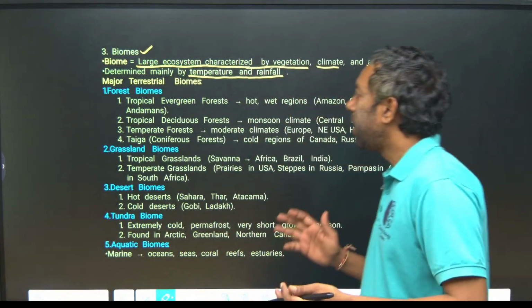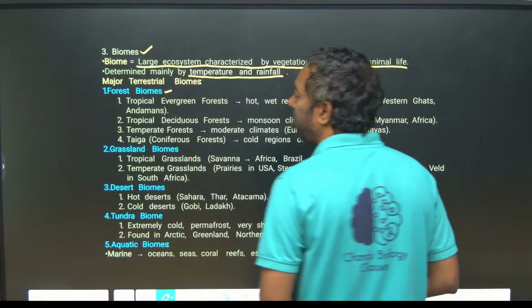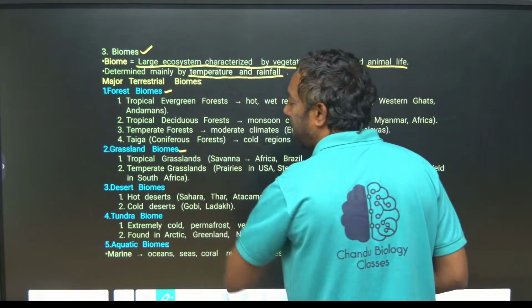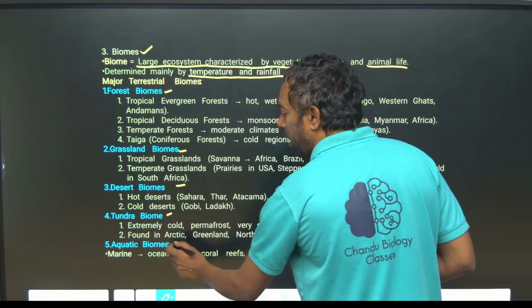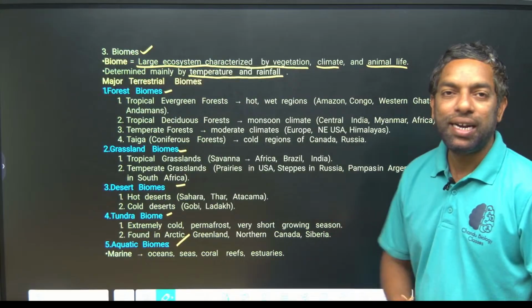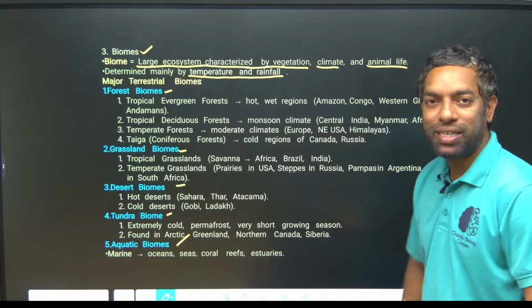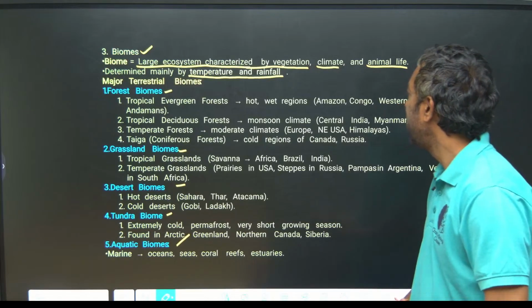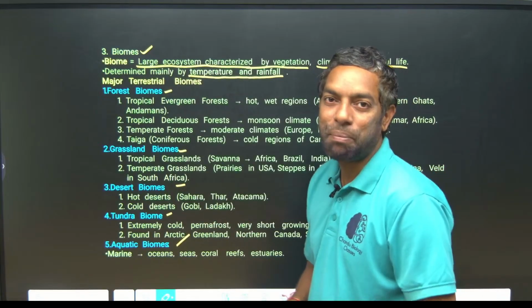So there are different kinds of biomes, that is forest biome, grassland biome, desert biome, tundra biome, aquatic biome. Okay, these are the different types of biomes. Biomes are nothing but about vegetation, about climate, about animals. Okay, this is about biomes.